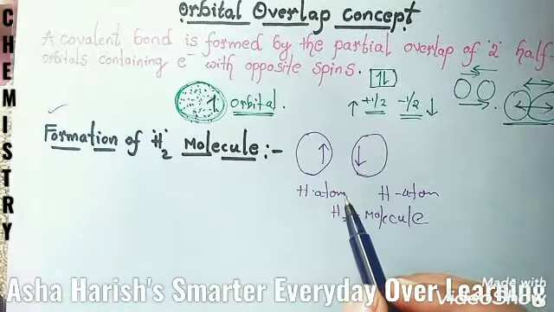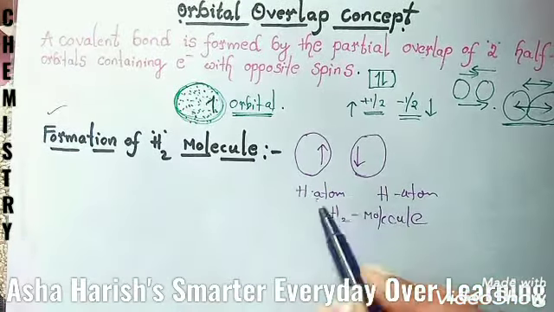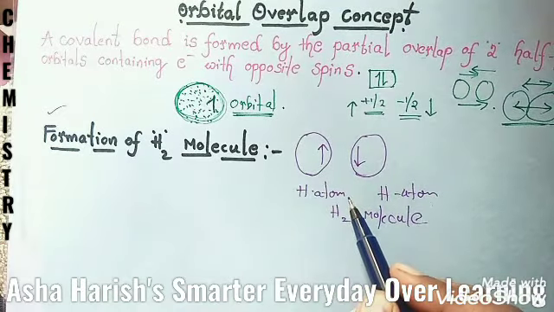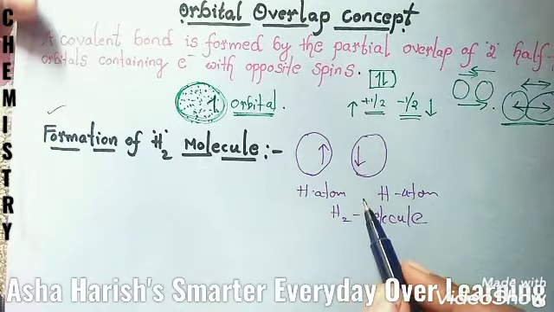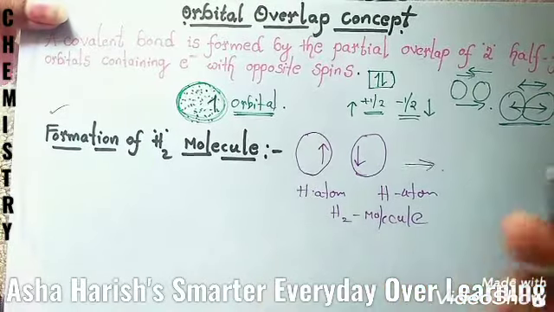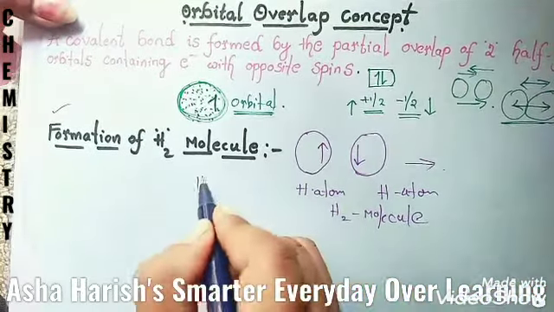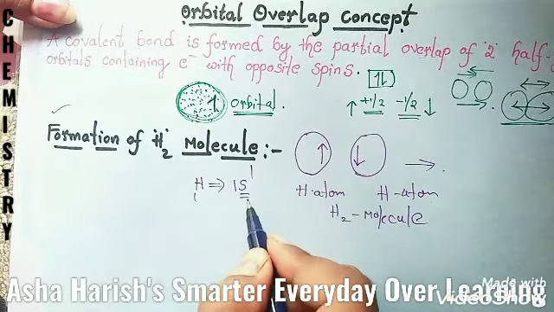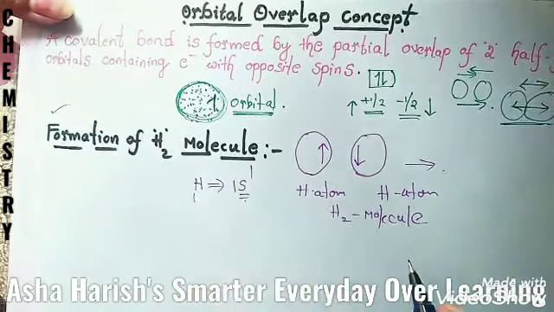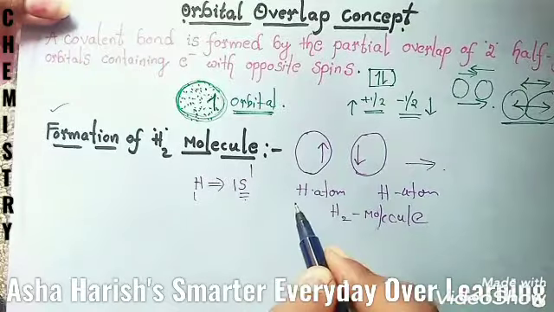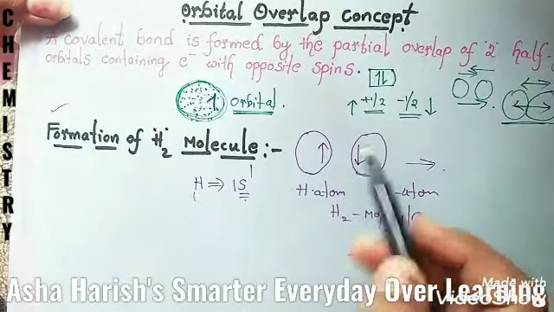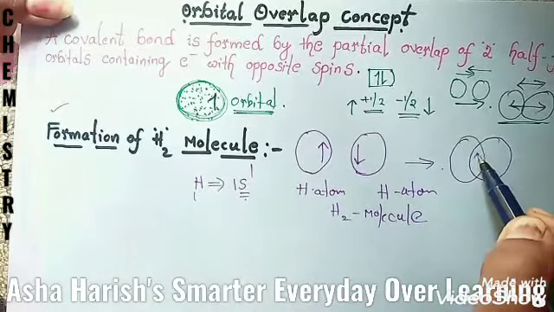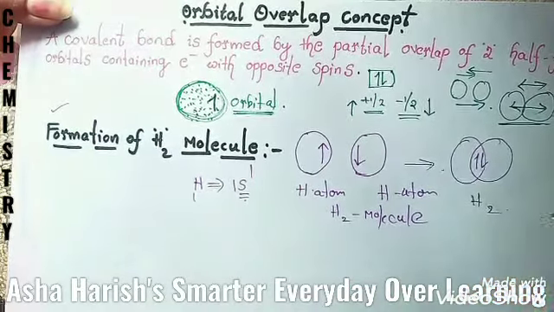When these two atoms come close to each other, their s orbitals overlap with each other, resulting in the union of two atoms to form a molecule. Hydrogen has atomic number 1 and electronic configuration 1s1. So here this is the s orbital of the hydrogen atom. By combining these two atoms, we'll get the H2 molecule. It can be like this. This is the H2 molecule